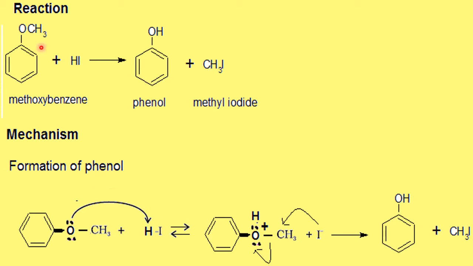If it is an aromatic ether, this bond cleaves. And this extra part is what? The extra part is the mechanism, which is explained here. So kindly go through it.